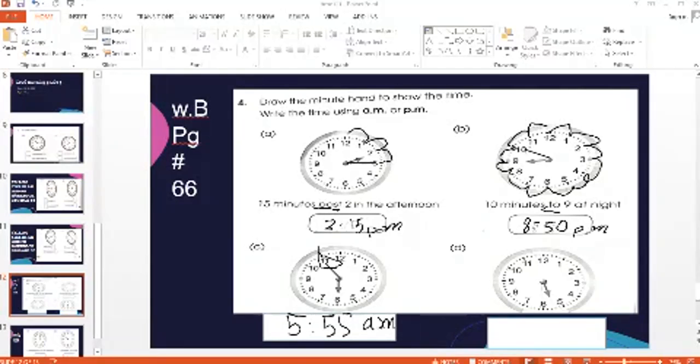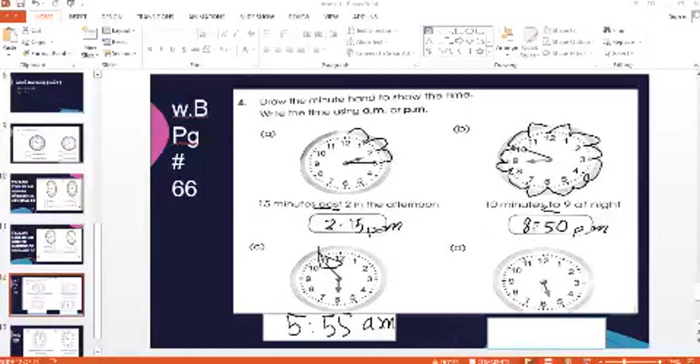Okay, so part D. I hope my smart students have already done this part. But for those who are still thinking about what to do, I'm going to read the question for them. The question is 5:30 in the afternoon. Remember, half past is a concept that you have already done in grade 2.